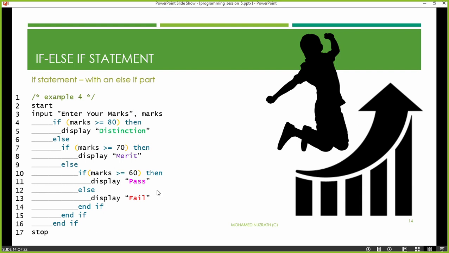Now, the else part of the last if condition will be skipped. So fail will not be done. Program will stop. Not this, not this, not this, but this. This is going to happen.